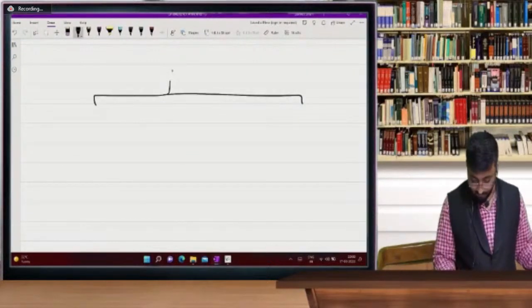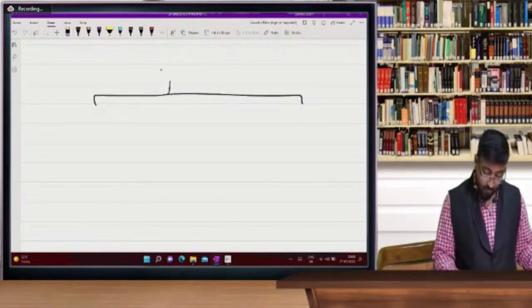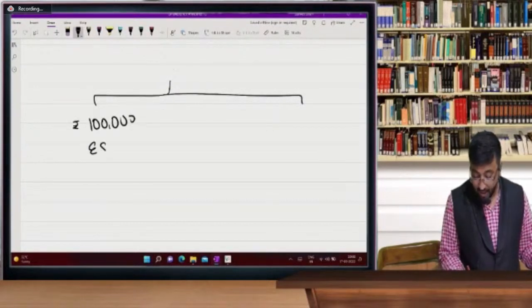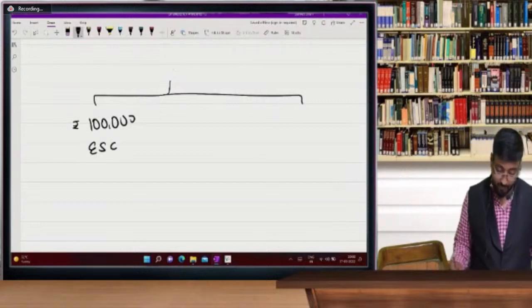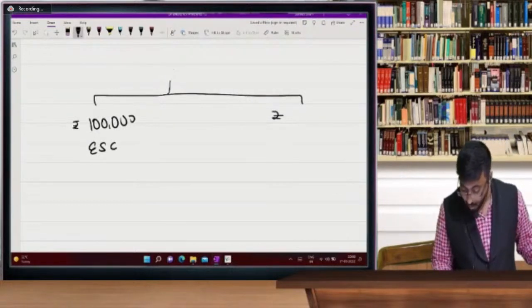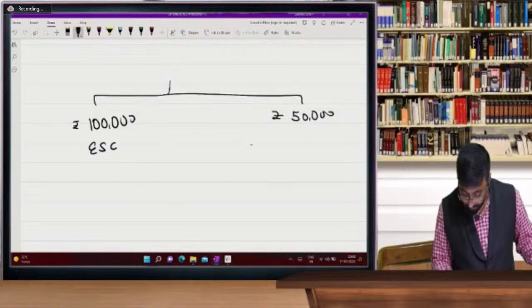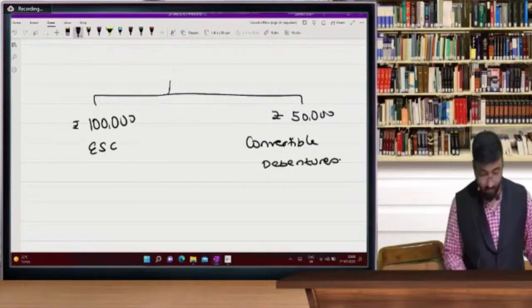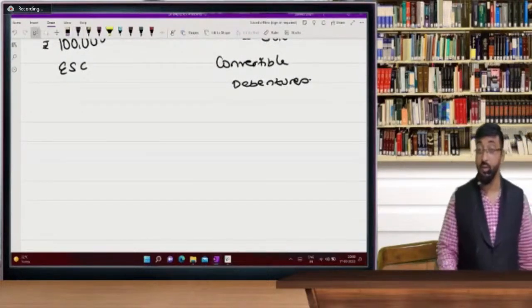Suppose I have rupees 1 lakh of equity share capital and rupees 50,000 of convertible debentures. See, beta, this is something very different.